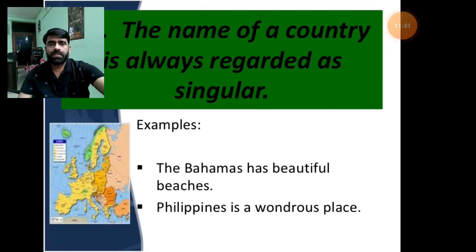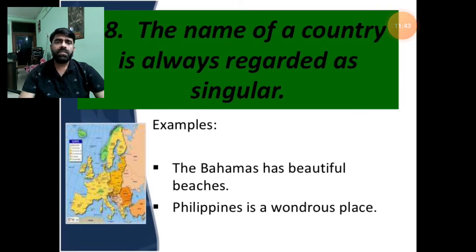On to the next rule: the name of a country is always regarded as singular. If we are going to talk about the name of a country, it's not a matter of how long its name is, how many words it constitutes, or whether it appears plural or singular. We have to take a singular auxiliary with each country. If we talk about a single country, we use a singular auxiliary.